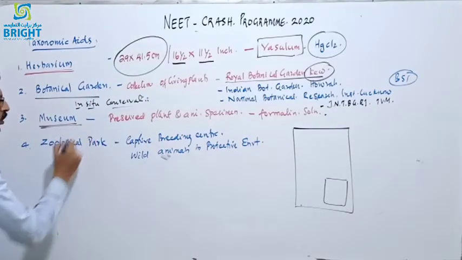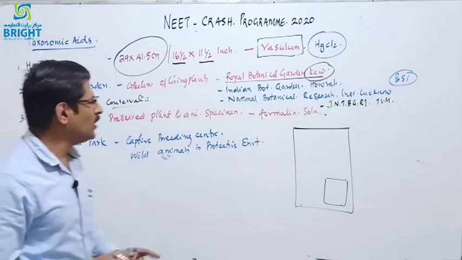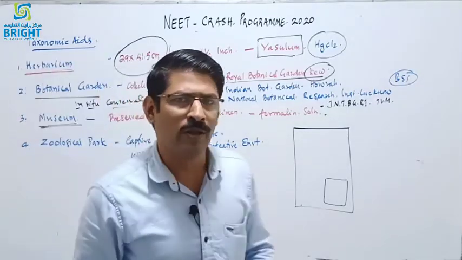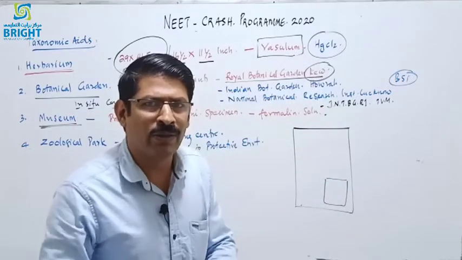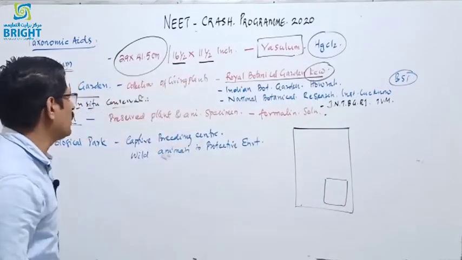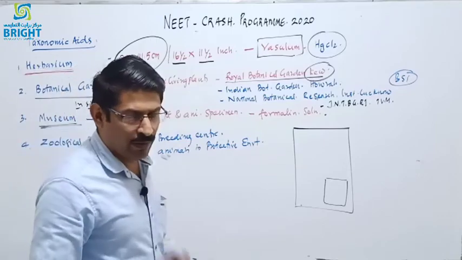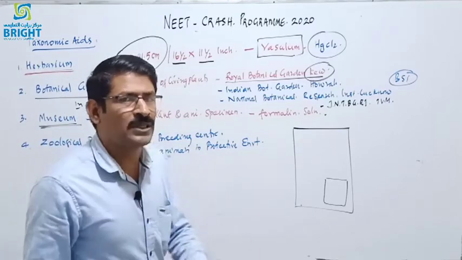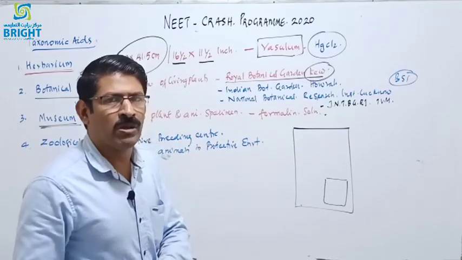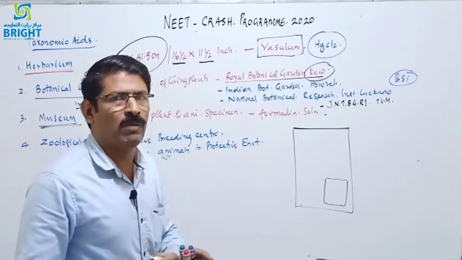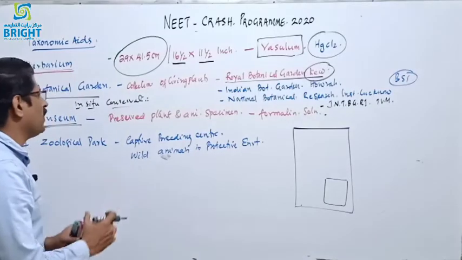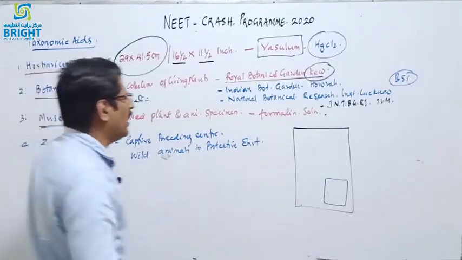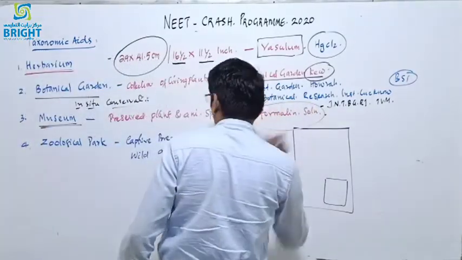And a museum is preserved plant or animal specimen in formalin solution. In a bottle with formalin solution, the plant or animal specimen is properly, scientifically preserved, and that is called a museum. So it's a collection of plant or animal specimens. Maybe an insect museum or a plant museum. So a museum is a preserved plant or animal specimen, preserved in formalin solution.